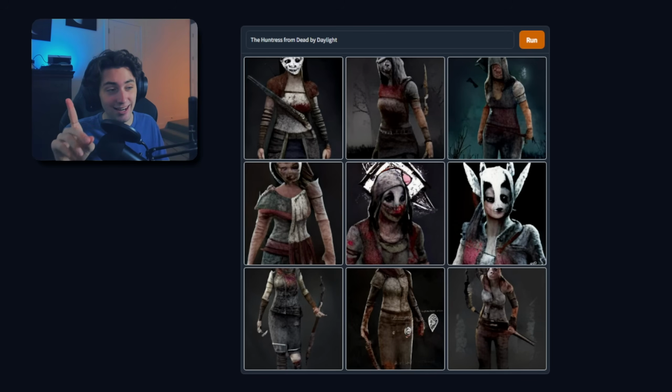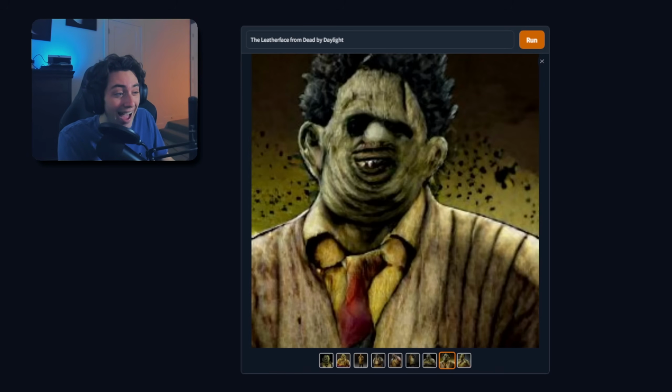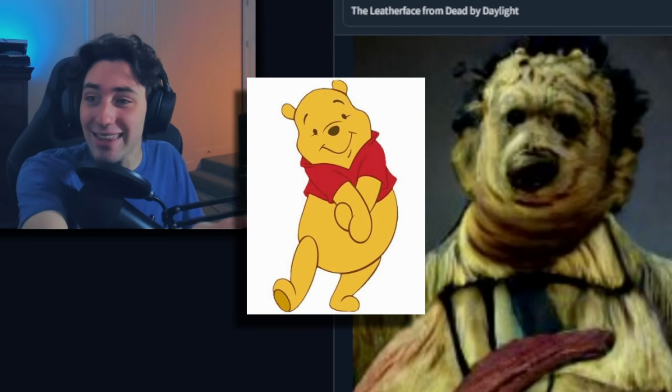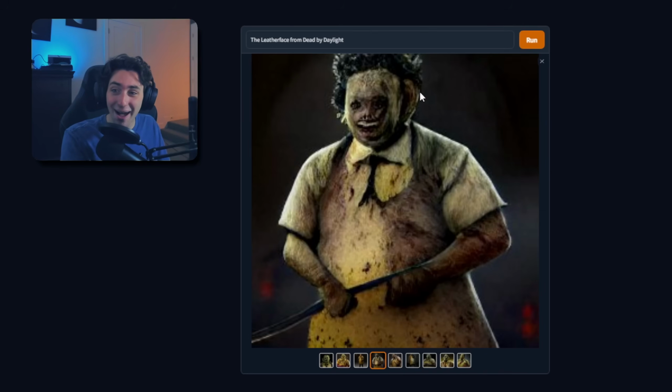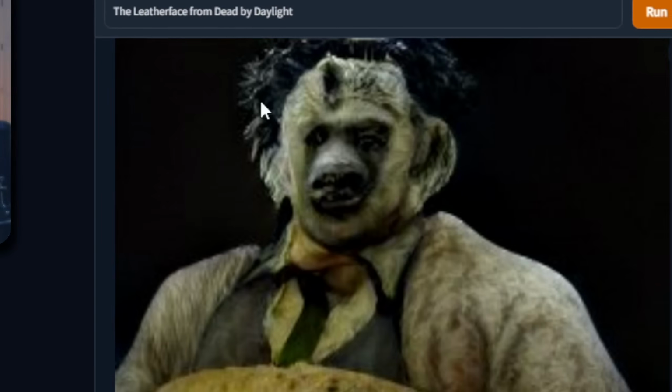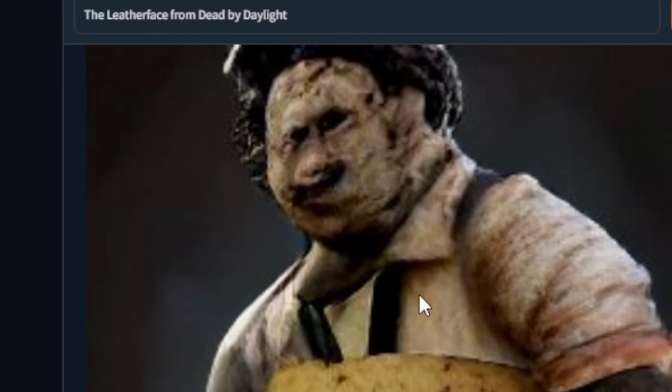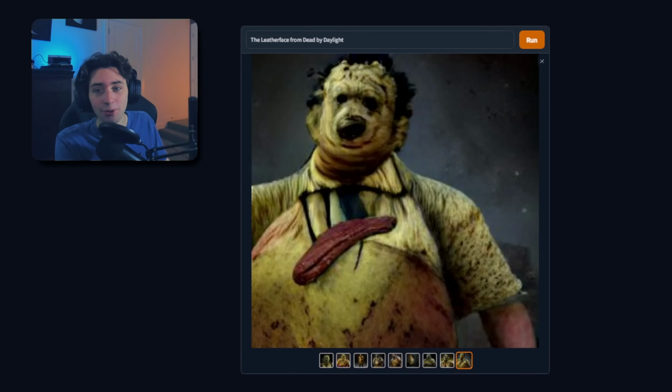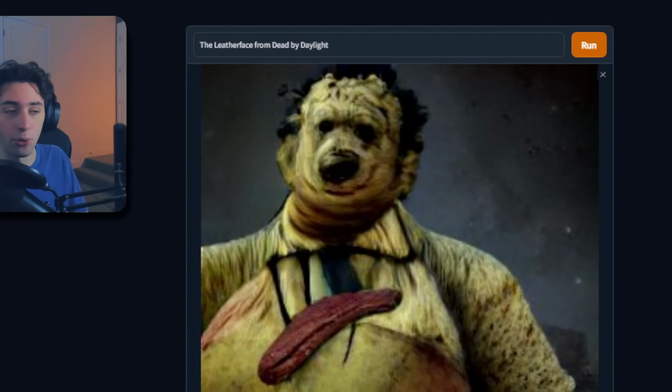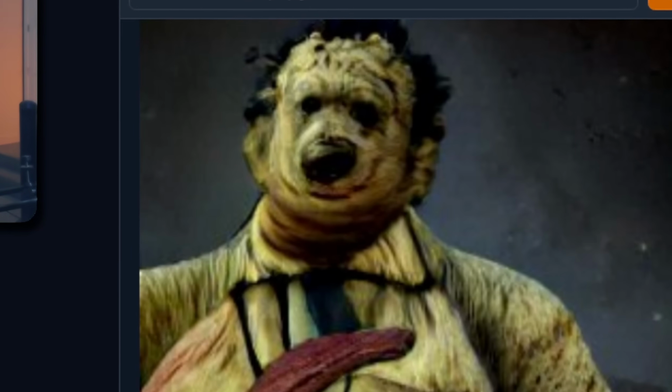I'm kind of scared that it's gonna have really deformed faces, but we'll see. What is that? It's freaking Winnie the Pooh. What? He's so happy. That's so cute. Why is he a bear? What is happening? This is terrifying. I can't with the Winnie the Pooh. Tell me this isn't Winnie the Pooh. Tell me this is not Winnie the Pooh himself.